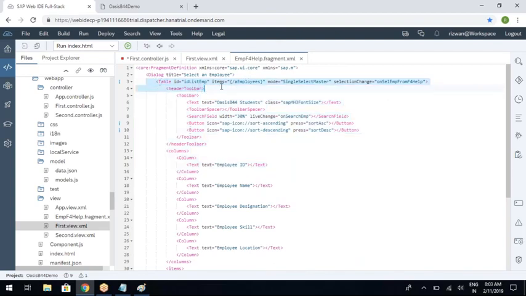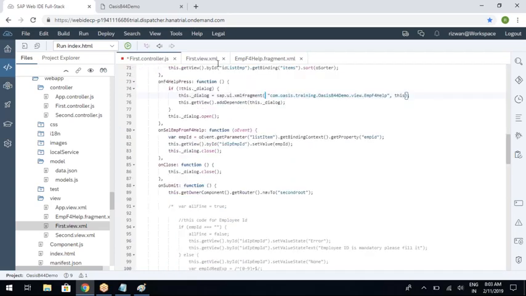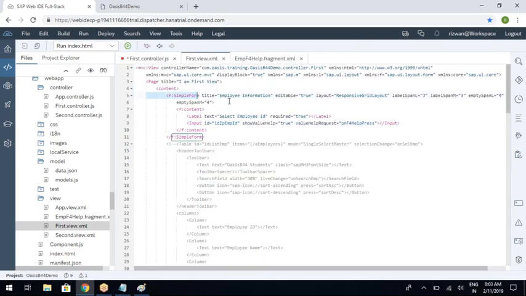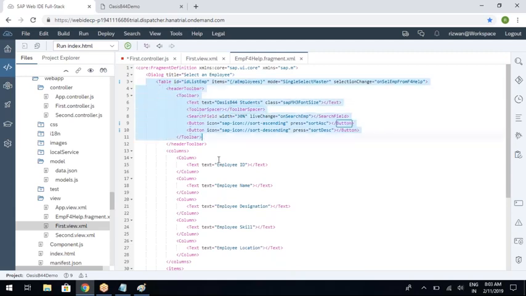If you want to access the table, you cannot. This.getViewById will point only to the first view's UI elements, not to these UI elements.